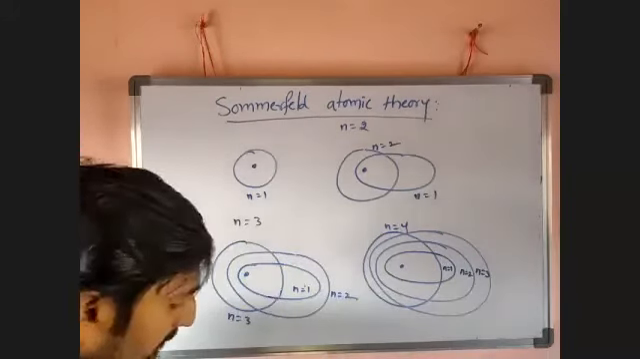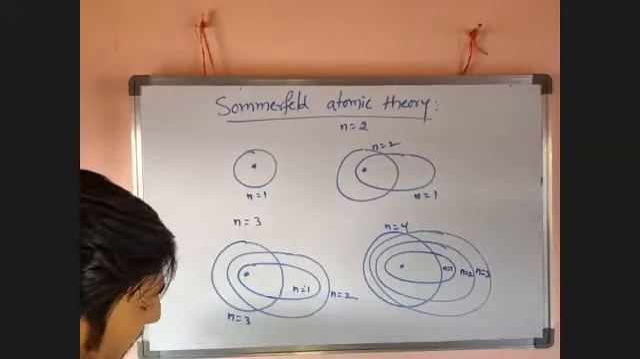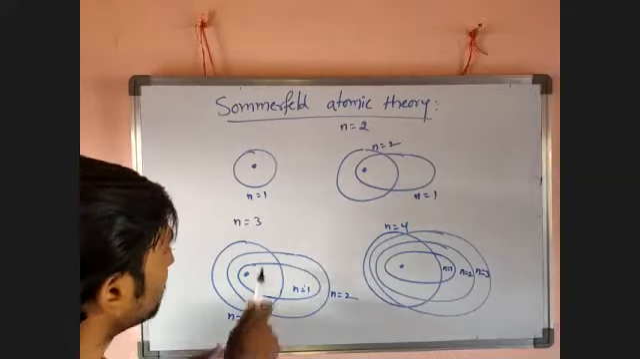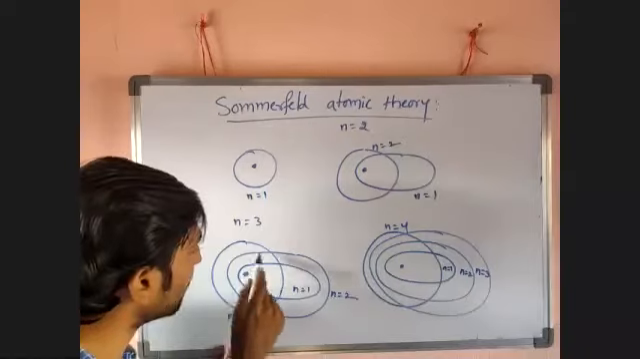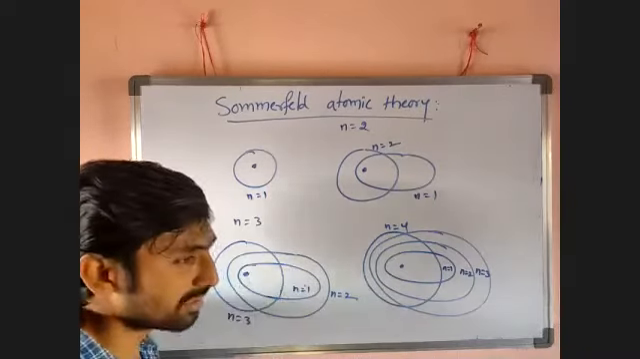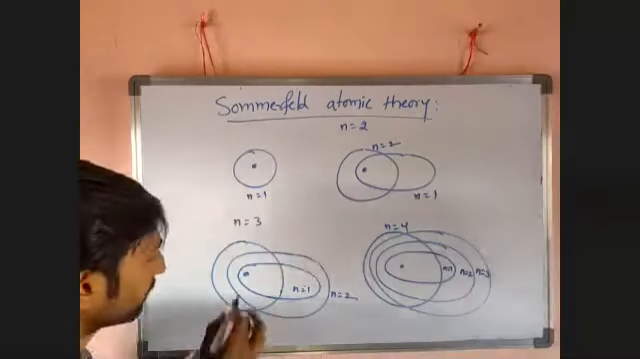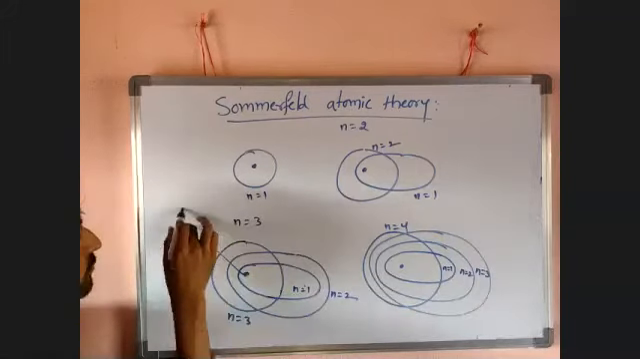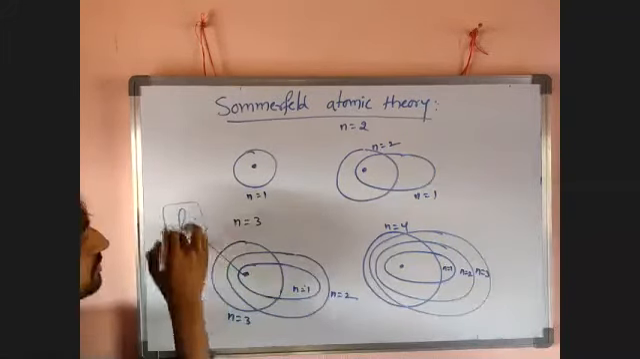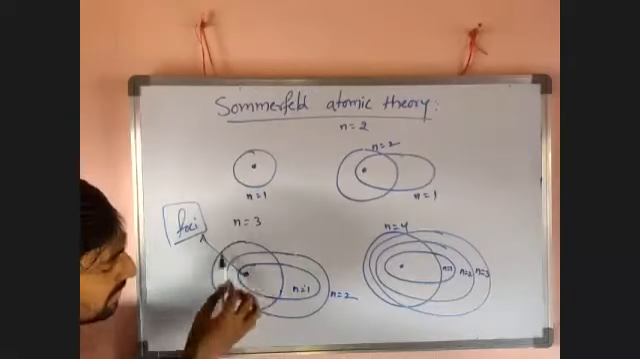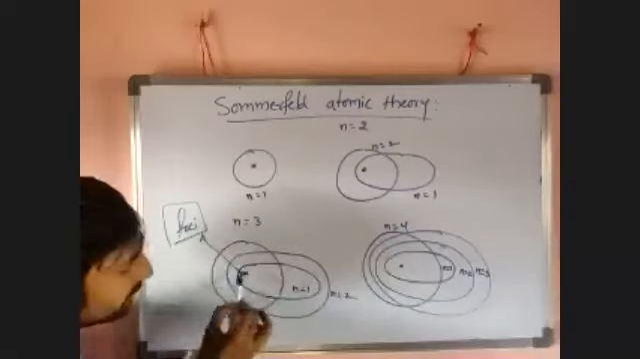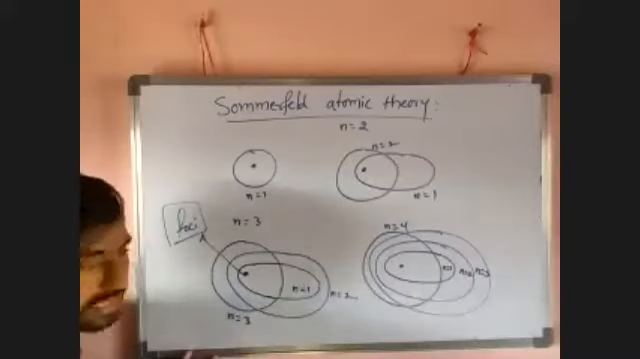The nucleus is present at the center of the circular orbit. He said not center, he said foci. Foci is nothing but center here. So the nucleus is present at the center of the circular orbit, at the foci of the orbit.